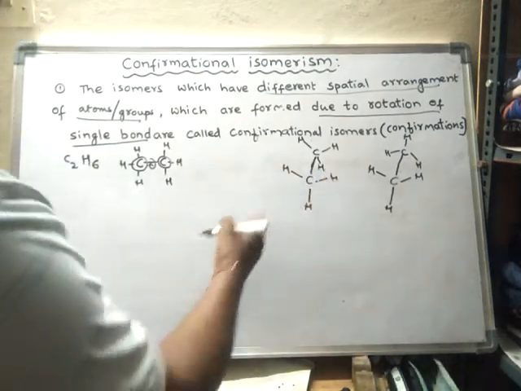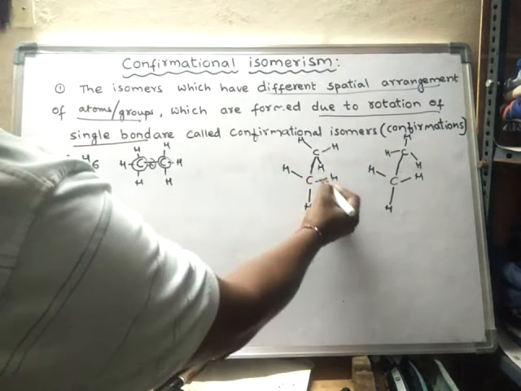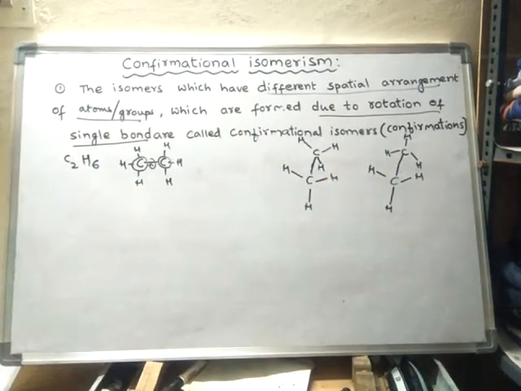In the representation of a molecule with the help of lines, the atoms and bonds are represented in the form of lines.